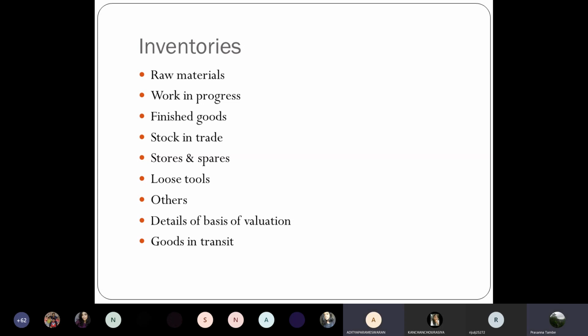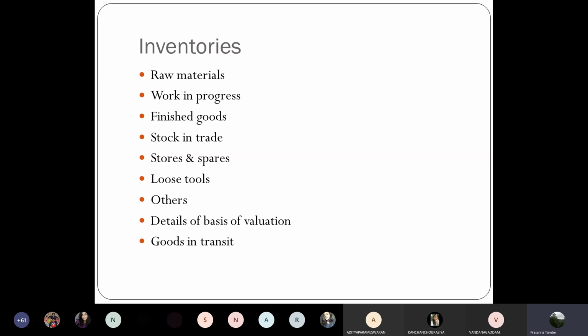Weighted average cost. Weighted average is one, yes. FIFO and weighted average method. Weighted average, and which is the other one you said? FIFO method. Correct. LIFO also. Yes. These are different methods. You have FIFO, LIFO, simple average, weighted average, standard cost-based valuation.